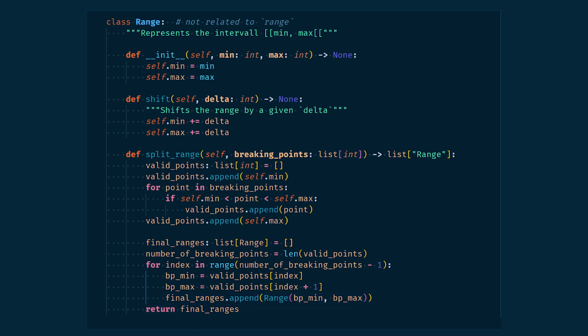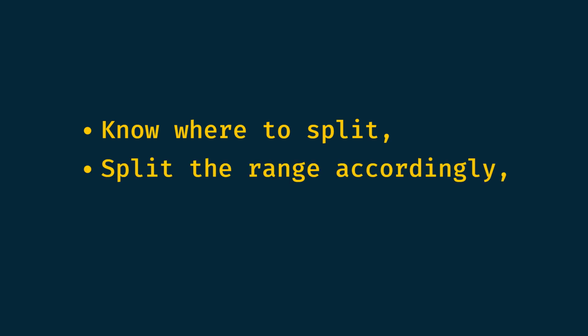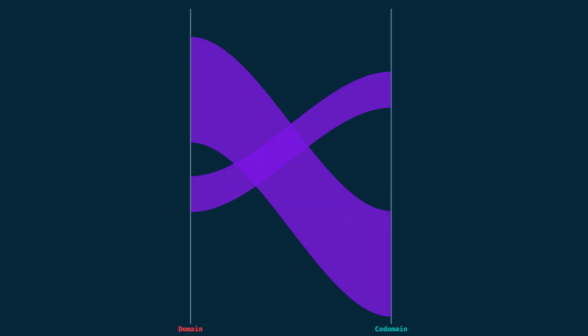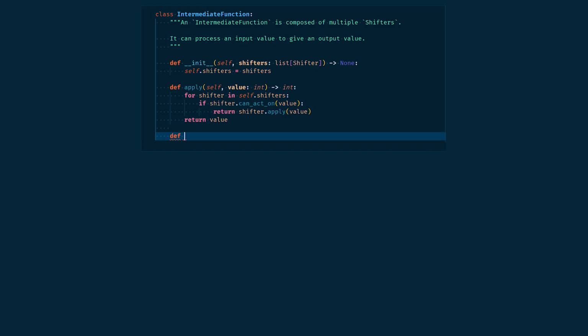Now we know how to split a range, we want to apply an intermediate function to a whole range. To do so, we need to understand where we have to split the range accordingly, and for every new range, shift that new range according to the corresponding shifter of our intermediate function. As we saw, the breaking points can only be the min and max of our shifters. So, for a given intermediate function, we want to know all the mins and maxes of its shifters. Let's create a method called computeBreakingPoint that returns an ordered list of integers corresponding to these breaking points.